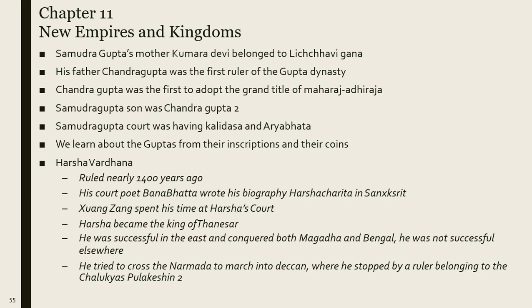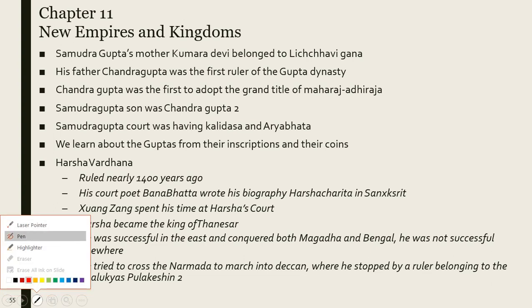Samudragupta's mother Kumara Devi belonged to the Lichchhavi Gana. His father Chandragupta was the first ruler of the Gupta dynasty. Chandragupta was the first to adopt the grand title of Maharajadhiraja, and Samudragupta also adopted this title of his father. Samudragupta's son was Chandragupta, and Samudragupta's court had Kalidasa and Aryabhatta.